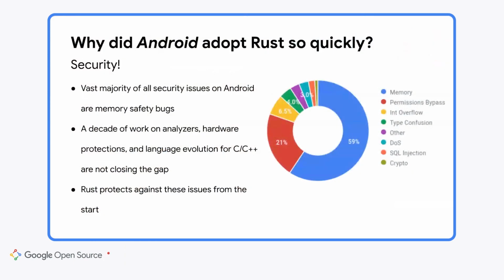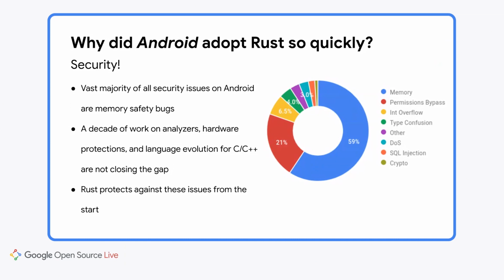As an operating system delivering code to over 3 billion devices, the cost to our users, partners, and Google itself is really high for each and every security issue. And of those security issues, the vast majority of them are memory safety bugs. Now, we've invested heavily in hardware features, improved our compilers, built static analyzers, and dynamic sanitization tools to try and address this issue.